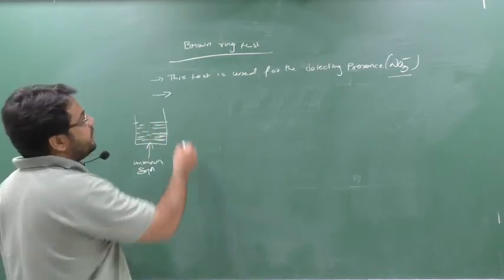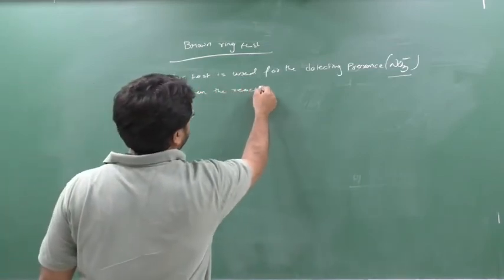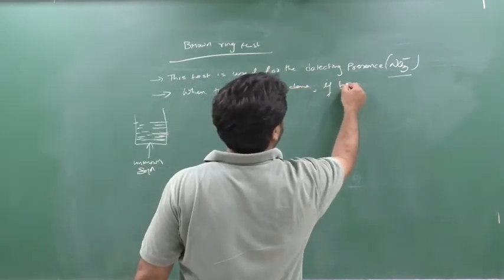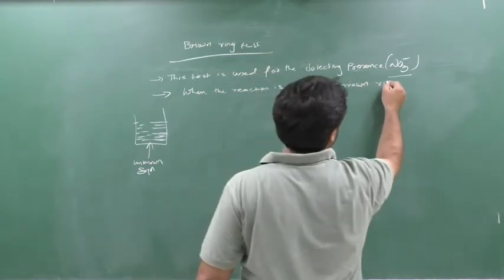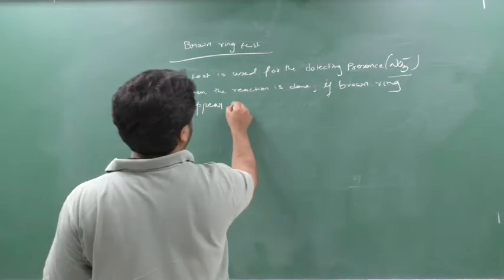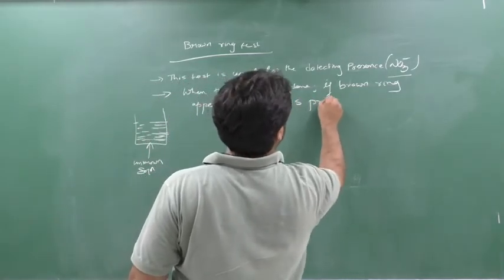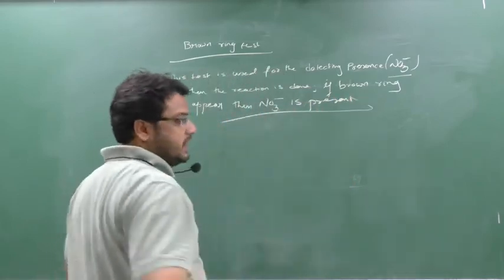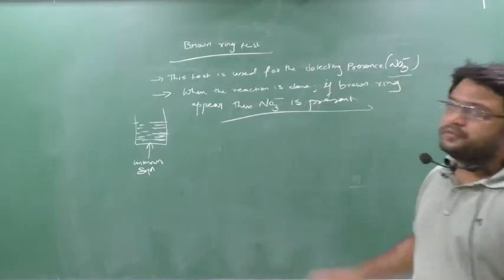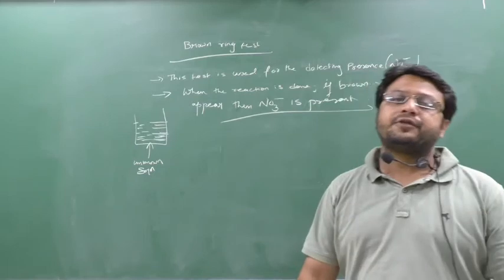See, so how? When the reaction is done, if a brown ring appears, then NO3 minus is present. Clear? Then NO3 minus is present. Means we will do all the process. I will tell you what the process is, what the reaction is, don't worry. If we do all the process, what is the process? I will tell you just now.